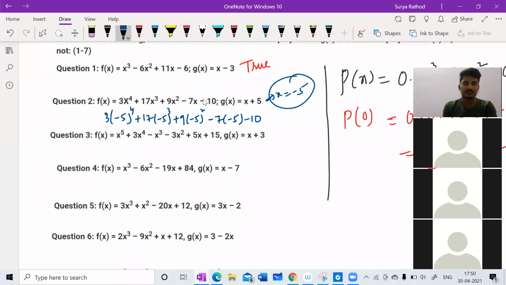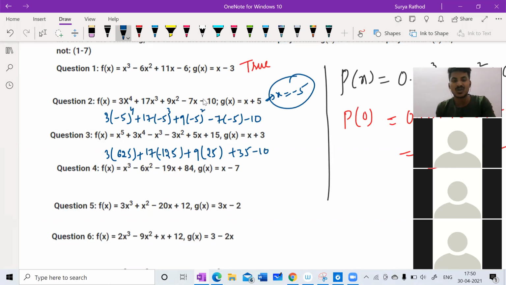So 3 into 5 to the power of 4 is 625, 17 into 5 cube is 125, 9 into 5 square is 25. Now 3 into 625 gives 1875, minus 17 into 125, which is minus 2125, plus 9 into 25, 225, plus 35 minus 10.